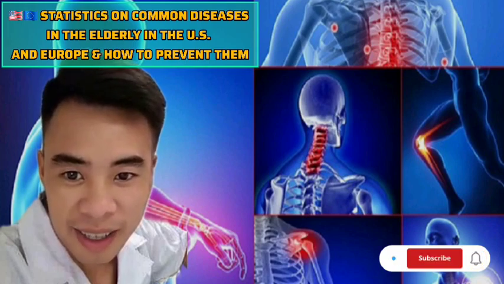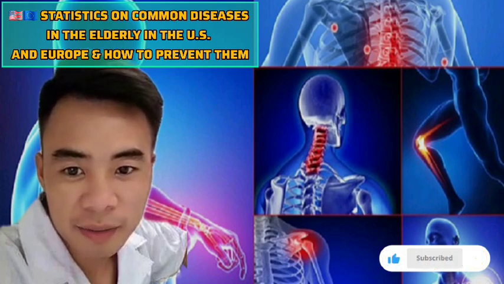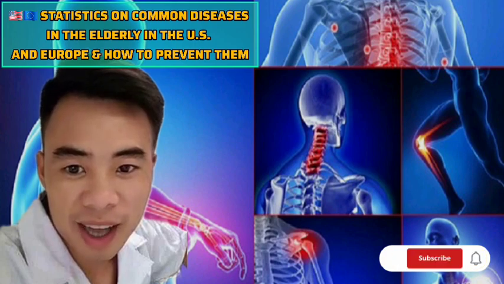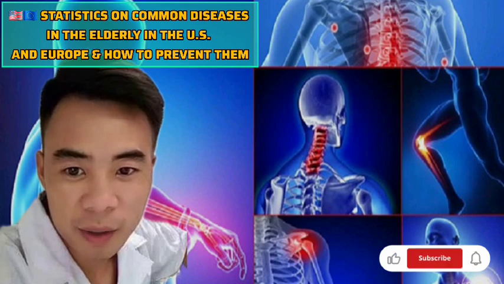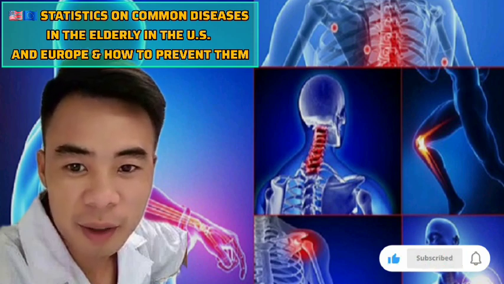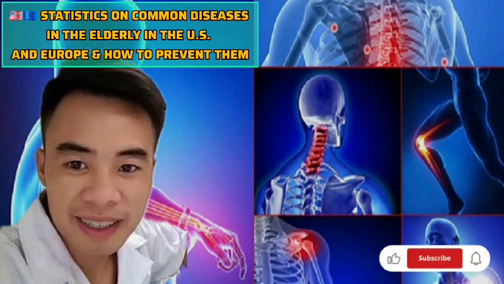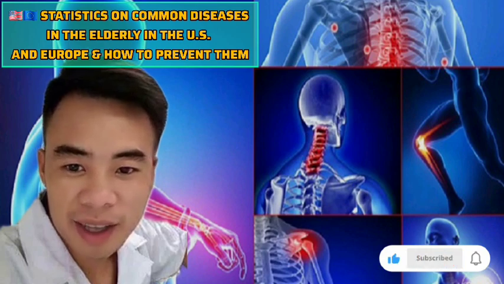4. Arthritis and degenerative joint diseases. US: 49% of seniors suffer from arthritis or osteoarthritis. Europe: 30 to 50%, depending on the country. Commonly affects knees, hips, and spine.